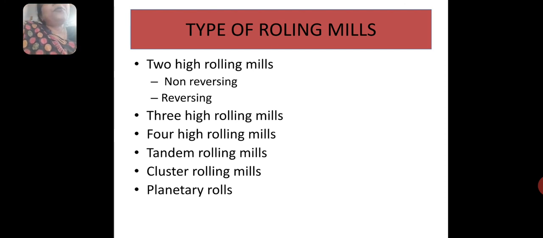The first type is the two high rolling mill, which is again divided into two types: one is the non-reversing rolling mill and the other is the reversing rolling mill. Then there are 3 high rolling mills, 4 high rolling mills, tandem rolling mills, cluster rolling mills and planetary rolling mill. So we will discuss in short about these rolling mills.